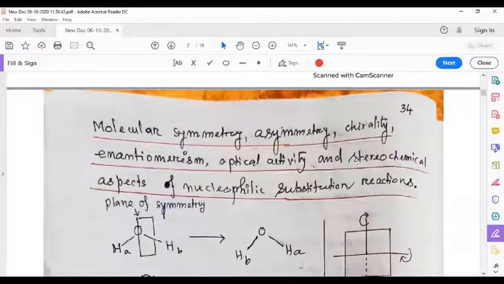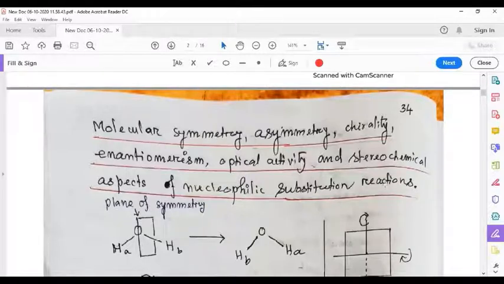Now here are some new concepts like molecular symmetry, asymmetry, chirality, enantiomerism, optical activity, and stereochemical aspects of nucleophilic substitution reactions.